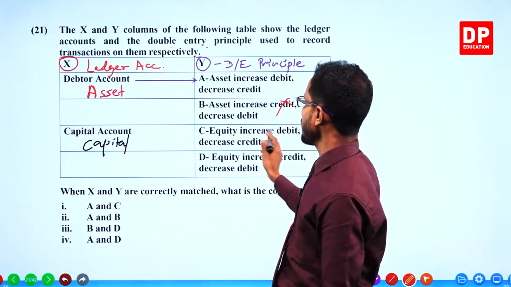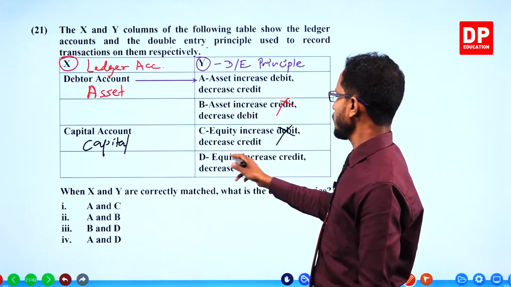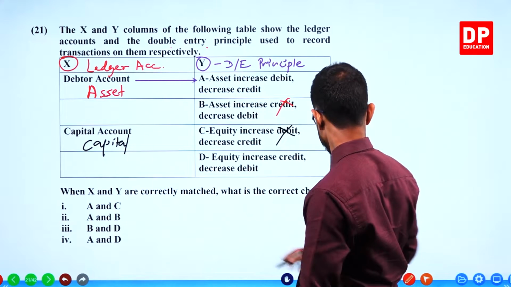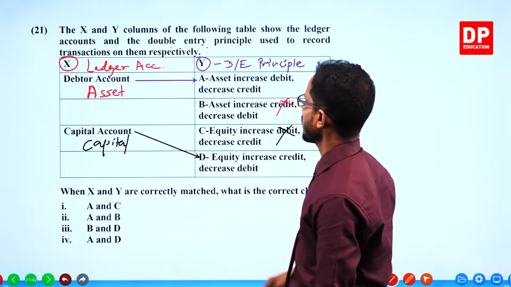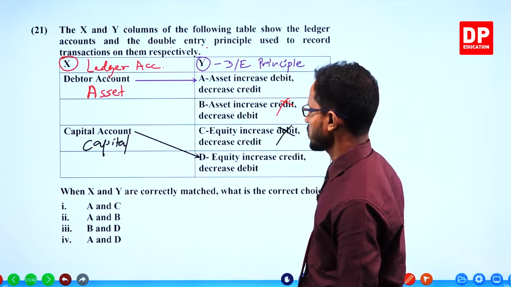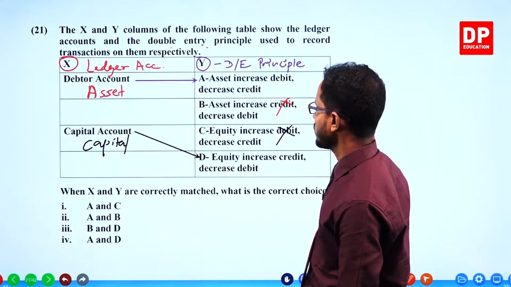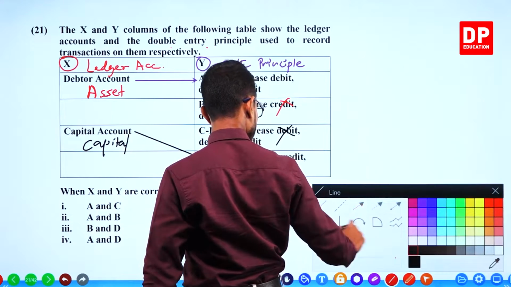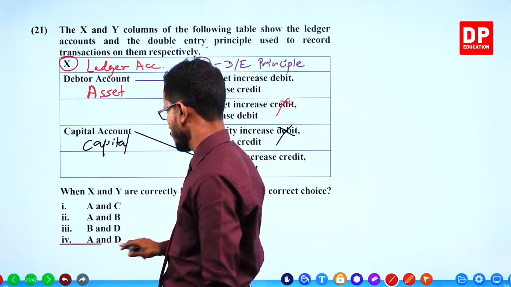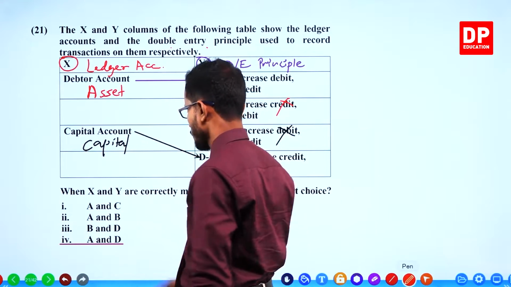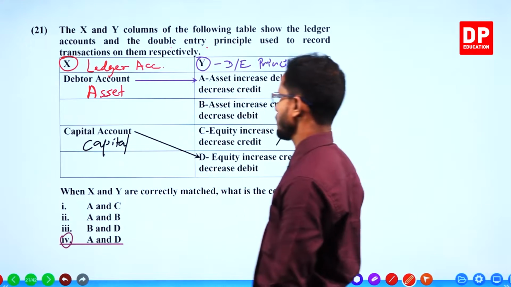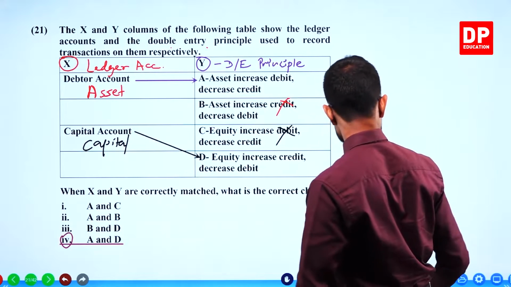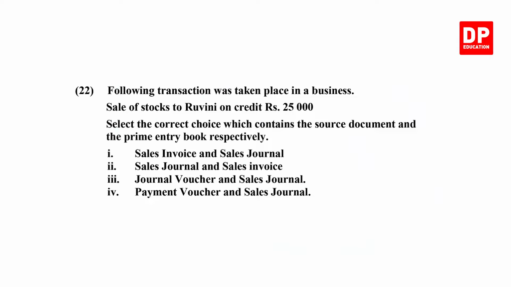Equity increase credit, yes. Okay, right. 21st, fourth answer. Next question.